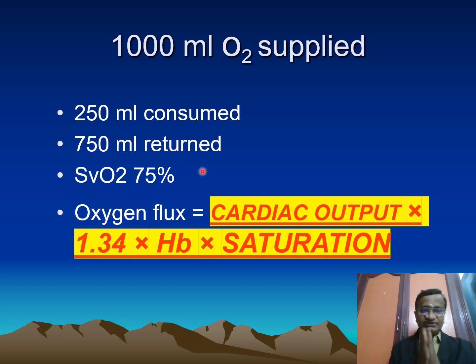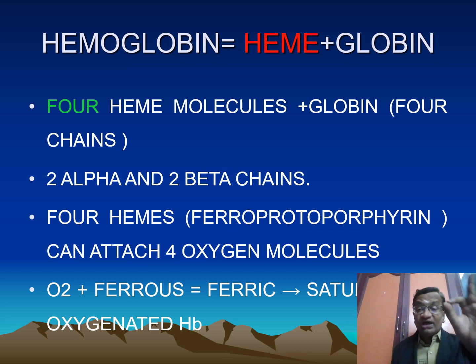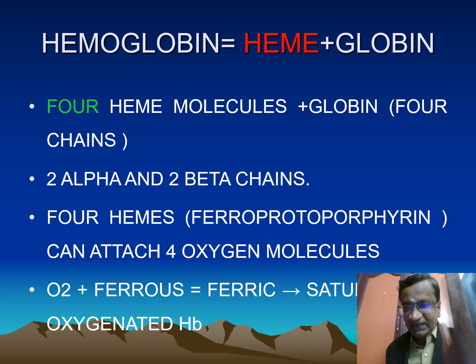Now we will go to this again. What is known as the oxygen flux? What is coming out? Cardiac output into 1.34 into hemoglobin into saturation. This is what is called the oxygen flux. Think here, the saturation is very important. That is where the oxygen dissociation curve matters. Oxygen flux, oxygen saturation is very critical.